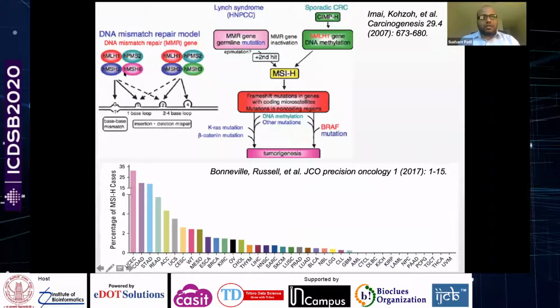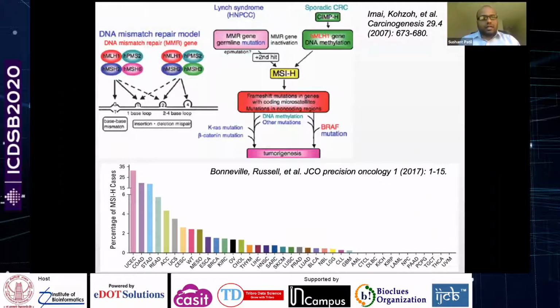This is composed of 4 proteins: MLH1, MSH2, MSH6, and PMS2. And whether a somatic or an epigenetic change to any of those 4 proteins would disrupt the machinery, and that would ultimately lead to MSI, and ultimately lead to tumorigenesis.